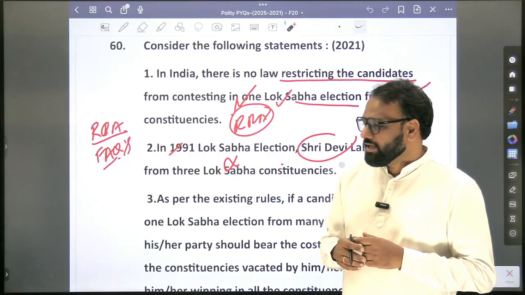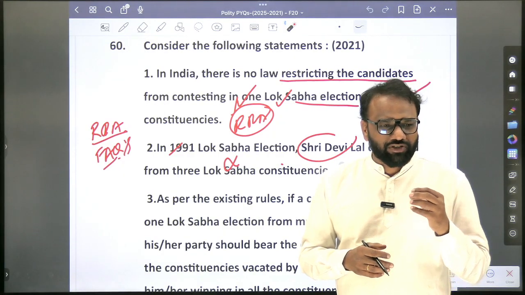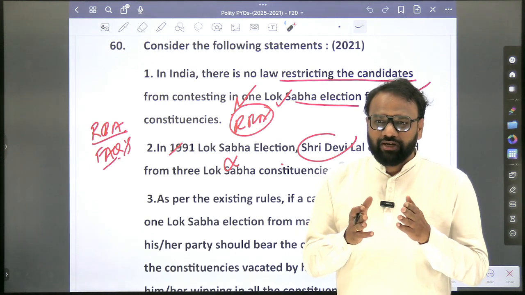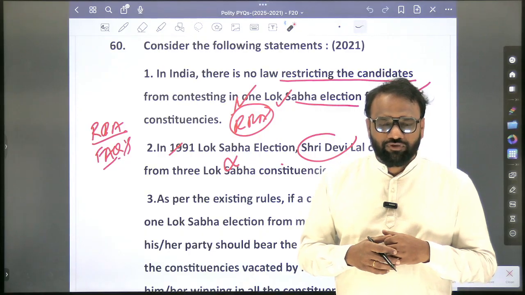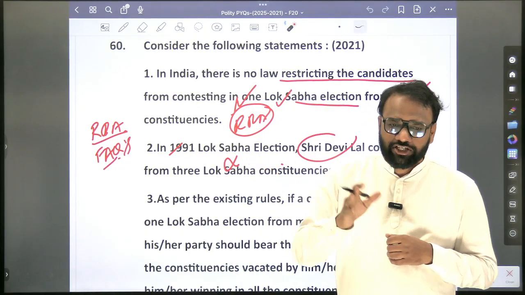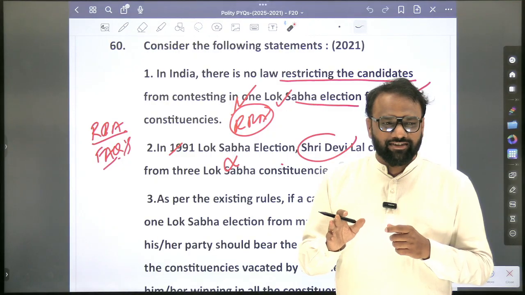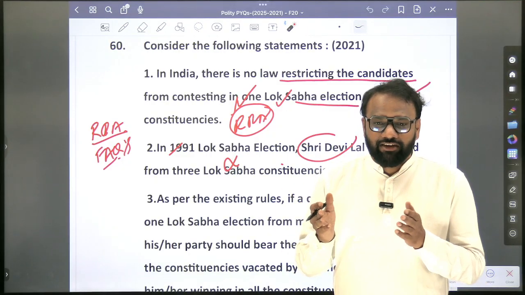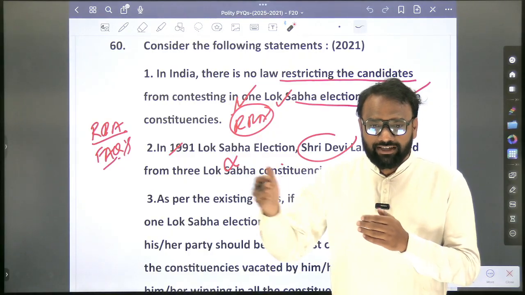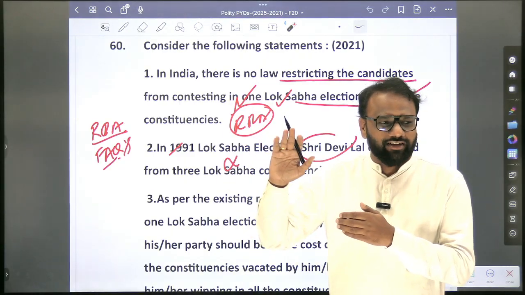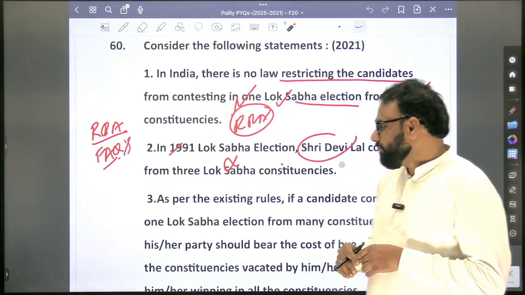Next, some data related to star campaigners and all are there, but UPSC will not focus on all those levels. But there are some other points which are important. A person who has been sentenced for any kind of crime that he has committed, will he be barred for the entire life from contesting in the election? For how many years will he be barred? For 6 years. He can be barred for 6 years if he has been punished for more than 2 years. From the day the punishment ends, from that day onwards, 6 years will start. After 6 years, again he can contest an election. So those things we can note.